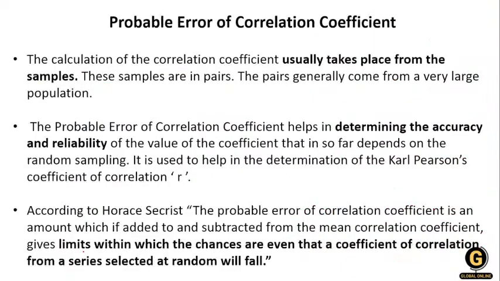Now the next step: what is the probable error? Probable error is usually calculated from the sample.